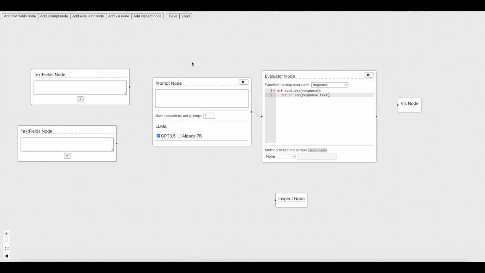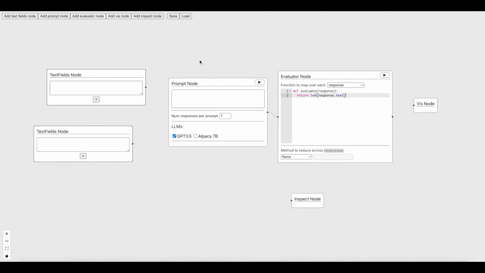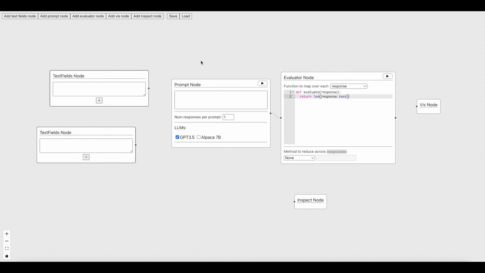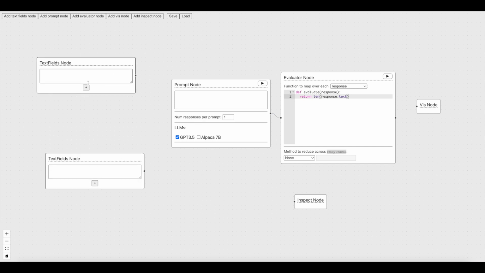So I'm going to create a new evaluation chain here in order to demonstrate how ChainForge works. Say we're building a writing tool that needs to shorten a paragraph of text while keeping meaning and readability. So we want to find a good, reliable prompt that shortens a paragraph. Ordinarily, we would go to ChatGPT and explore a bunch of things, but that is very ad hoc and isn't very systematic. And it also takes a lot of time, right?